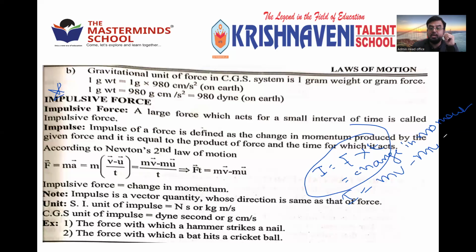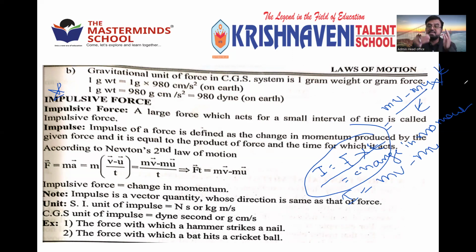How did you get this one? mv minus mu. See, I is equal to F into T. You can write F as mv minus mu by T, according to Newton's second law, rate of change of momentum. Again one more T is there, so T cancels. We'll get I is equal to mv minus mu only. It's also derived from the second law. So impulsive force is nothing but force into time, which is obtained from Newton's second law.